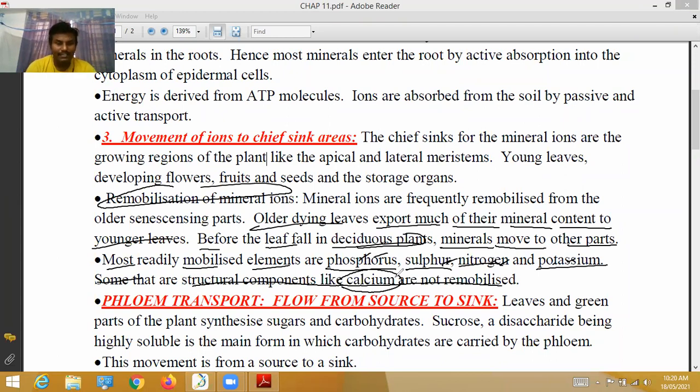Next, calcium is not remobilized back to the plant. Here, two points in one sentence you can see. Calcium is not remobilized back to the plants.